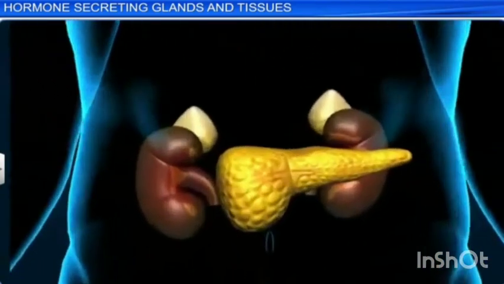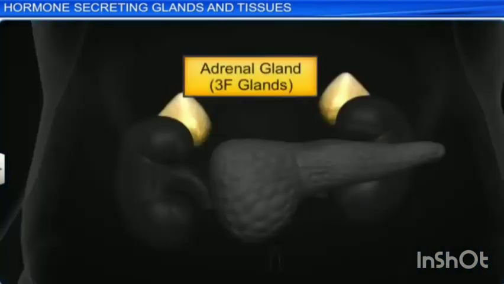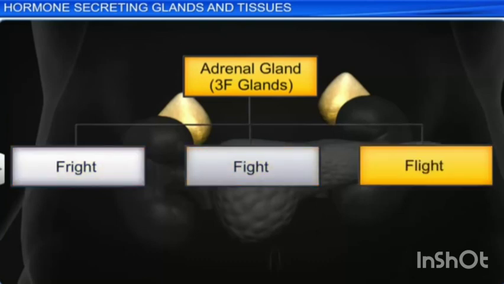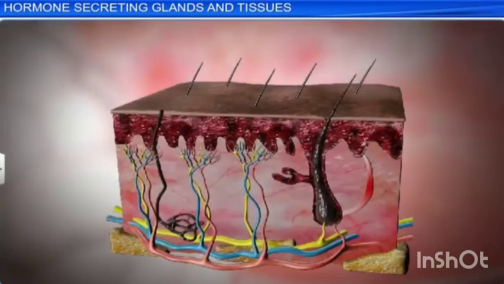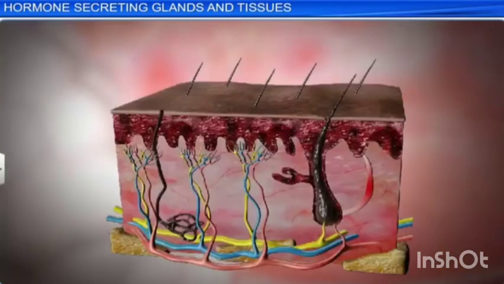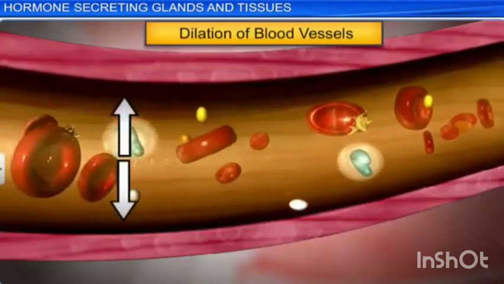The adrenal medulla secretes the hormones adrenaline and noradrenaline and they are referred to as 3F hormones. 3F means flight, fight, and fright. I repeat, fight, flight, and fright. Adrenaline increases liver glycogen breakdown into glucose and increases the release of fatty acids from fat cells. During emergency, it increases the heartbeat rate and blood pressure. It stimulates the smooth muscles of the cutaneous, that means the skin, and the visceral arteries to decrease blood flow.